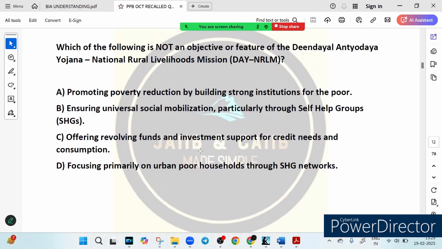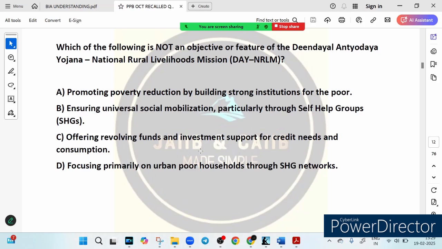So option A says promoting poverty reduction by building strong institutions by the poor, for the poor. Then we have ensuring universal social mobilization, particularly through self-help groups. Option C says offering revolving fund and investment support for credit need and consumption. Option D says focusing primarily on urban poor households through SHG network.